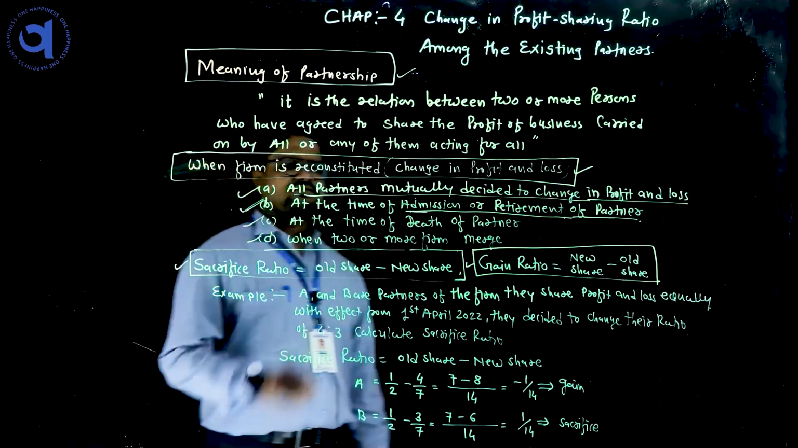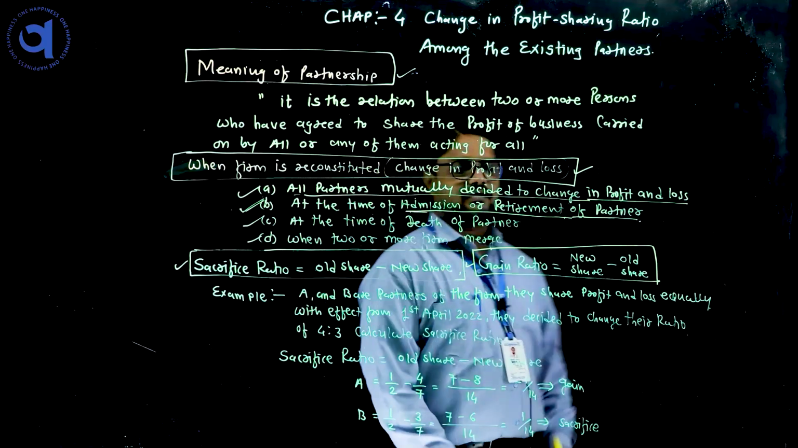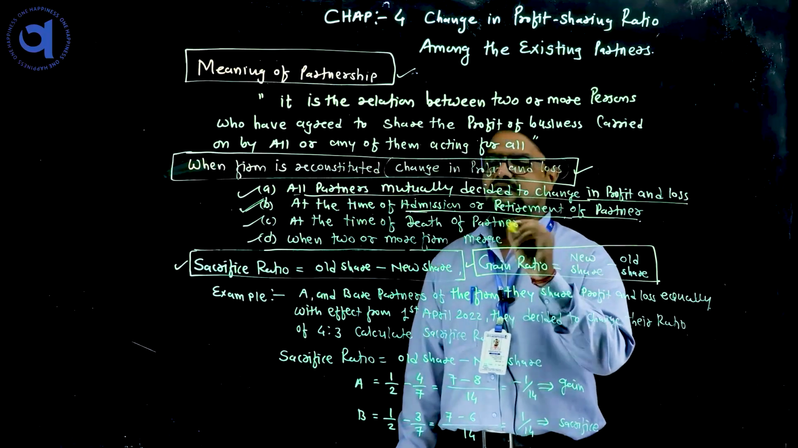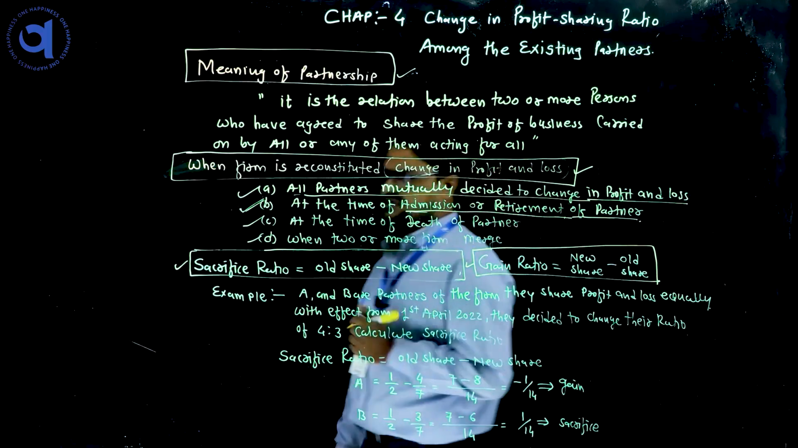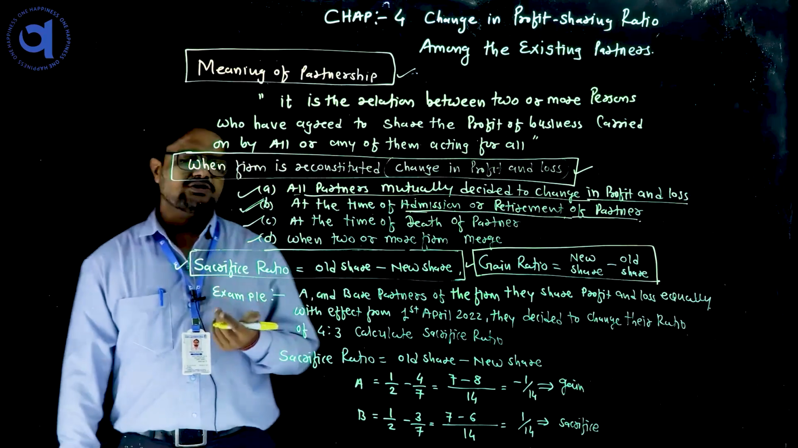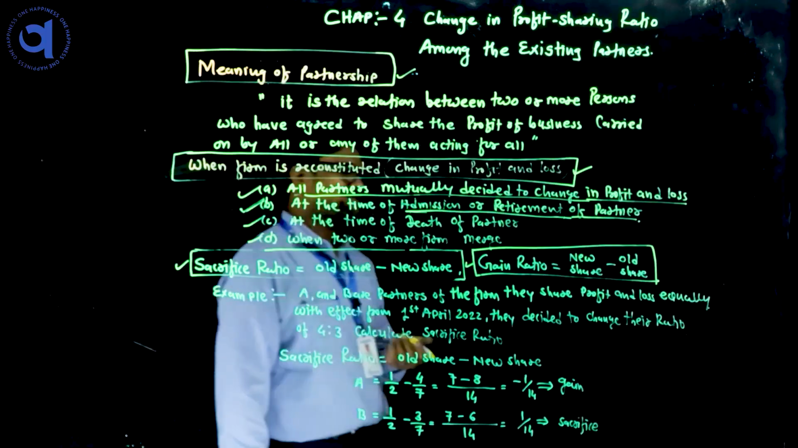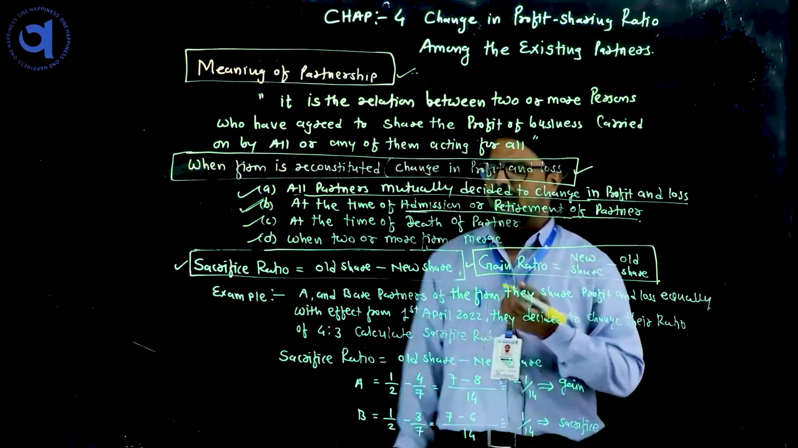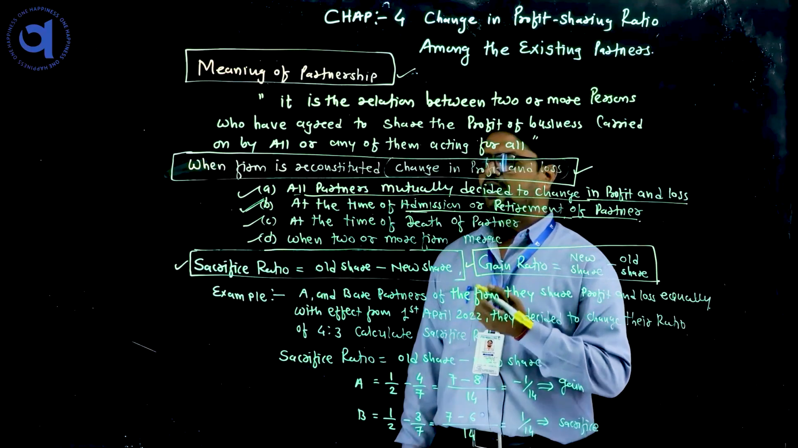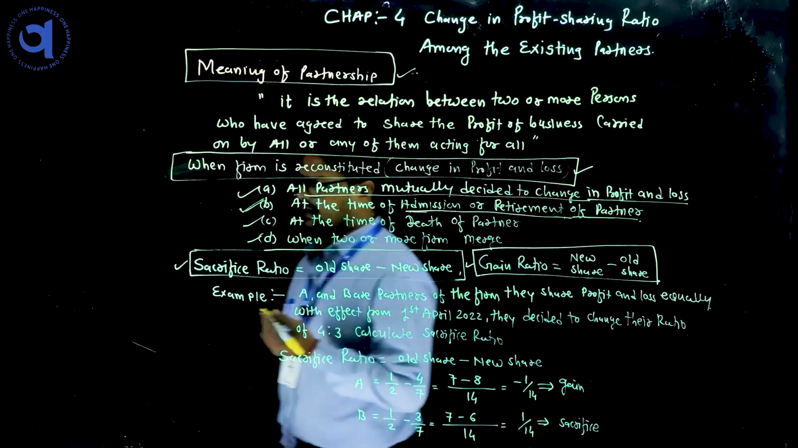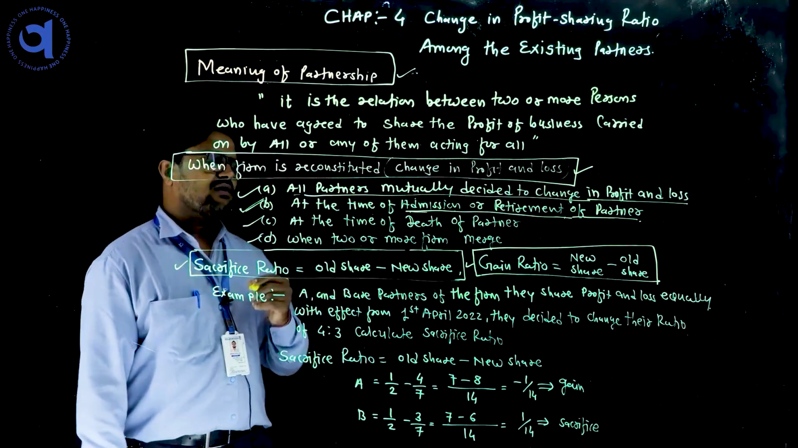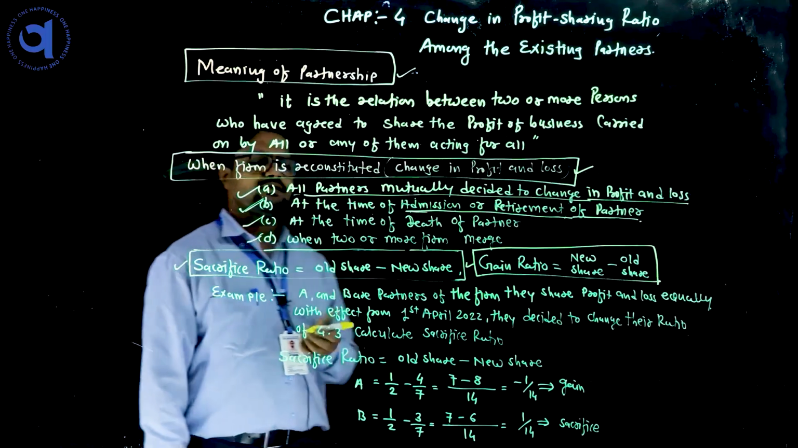The third condition is at the time of death of a partner. We already know that life is uncertain. At any time in the future, certain incidents may happen with any partner, and if a partner's death arises due to this, the remaining existing partners decide to change the profit sharing ratio.